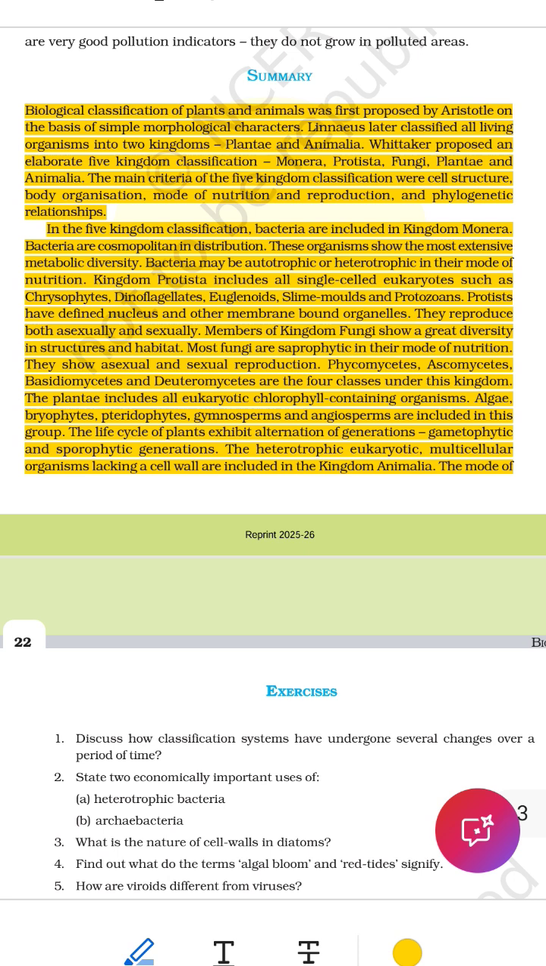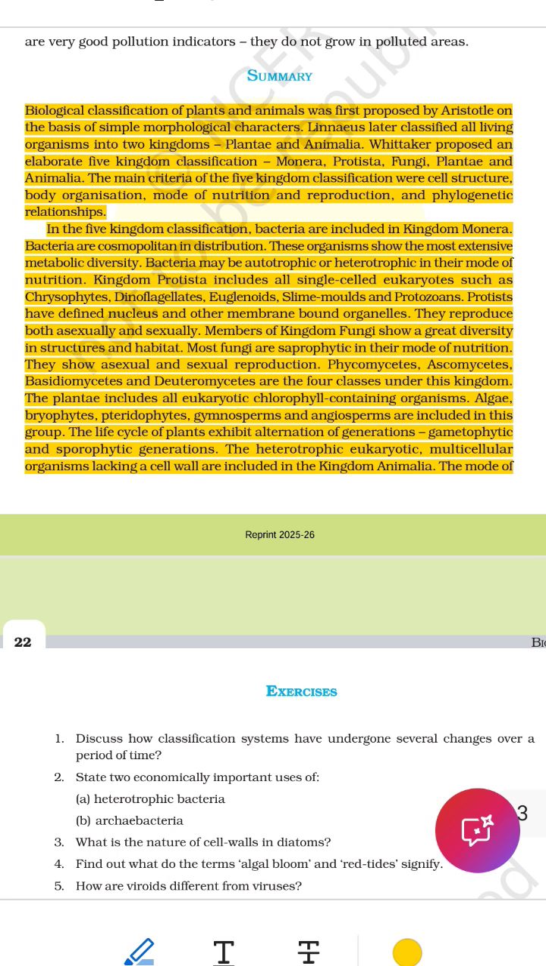2. Early classification by Aristotle. Aristotle was an ancient Greek philosopher. He was the first person to try grouping living things. He used simple features of the body, like wings, blood, number of legs, to put them into groups. For example, animals that lived in water versus land, or animals that had blood versus those that didn't.